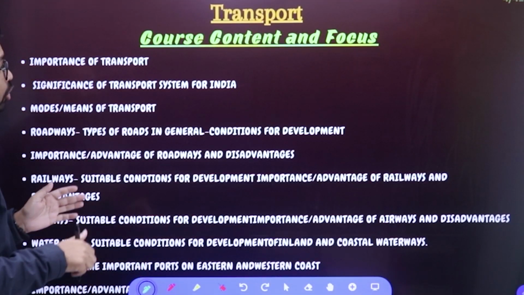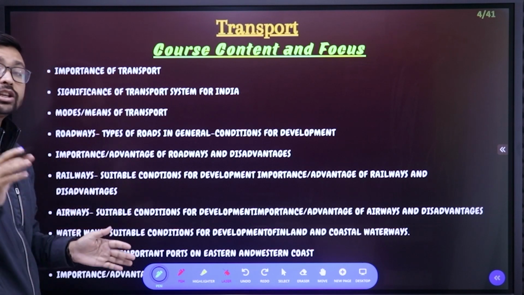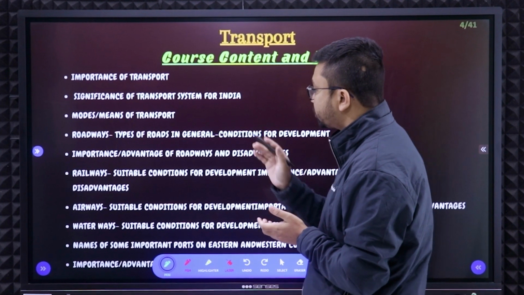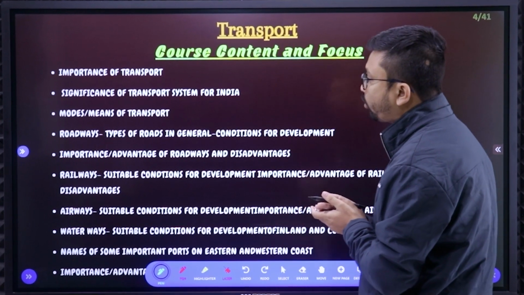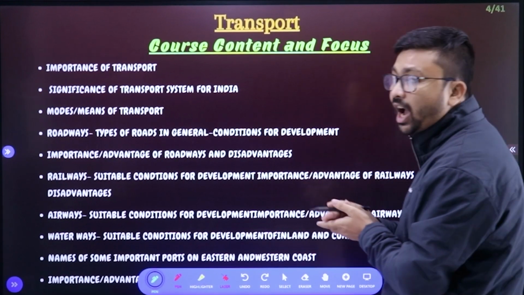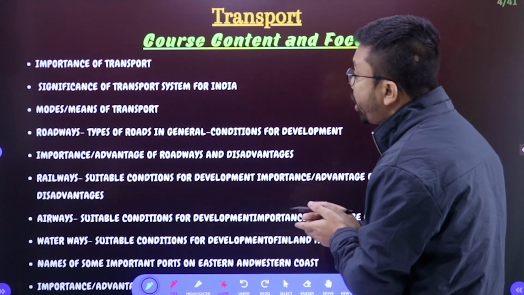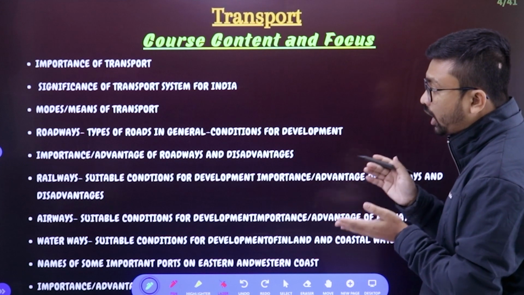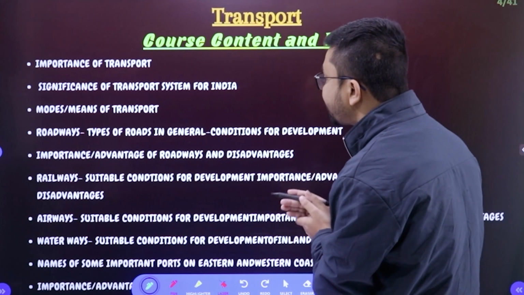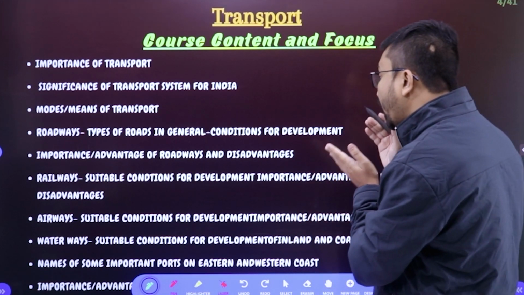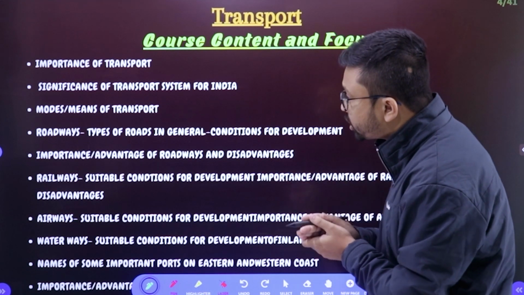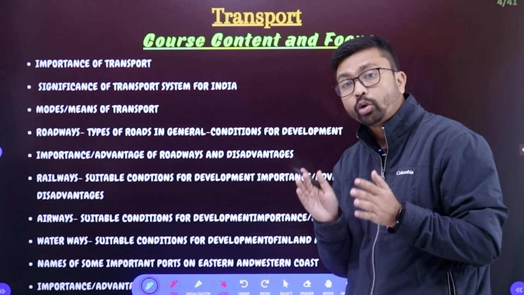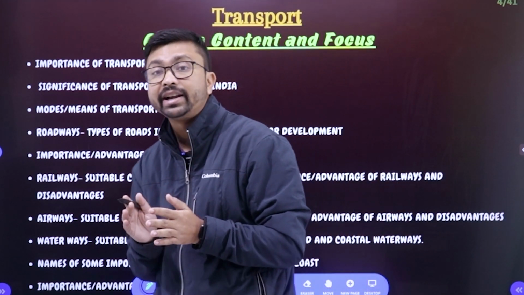What are the things you need to know in detail? These are the things you should know in detail. Transportation, that is the roadways, that is mentioned in your syllabus. Roadways, railways, airways, and waterways. And about each type of transportation, what do you need to know? You need to know the types of roadways, types of railways, types of airways, types of waterways, as well as the conditions required for development, and the advantages and disadvantages. Those are the things you need to study in detail.